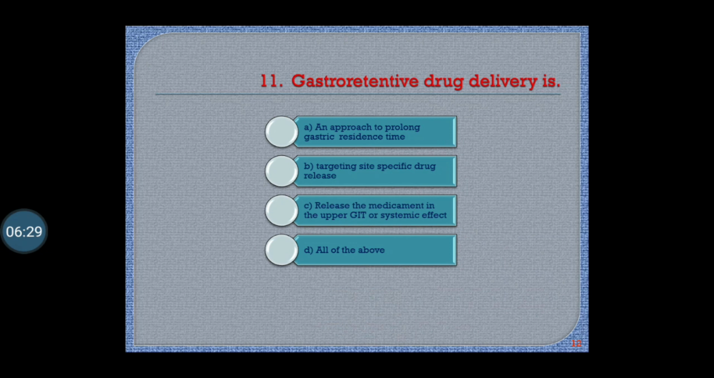Question number 11. Gastroretentive drug delivery is: option A, an approach to prolong gastric residence time, option B, targeting site-specific drug release, option C, release of the medicament in the upper GIT for systemic effect, and option D, all of the above. Correct answer is option D, all of the above.